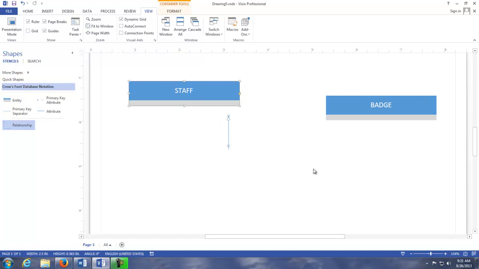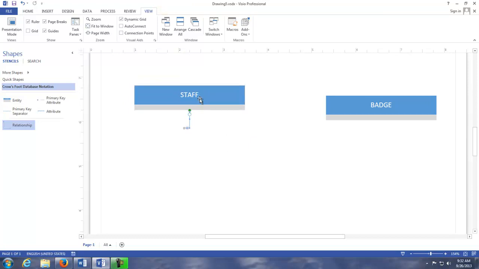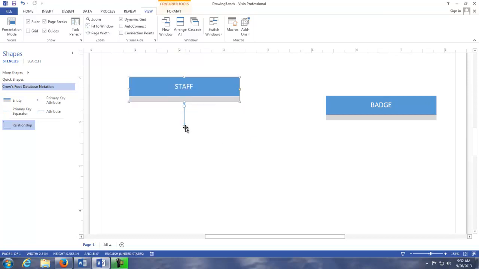It's not a huge deal now, but when we have very large models where you're going to be moving things around like crazy, you want those lines attached. It'll make your life so much easier in the long run. So now watch, when I let go and the whole thing is lit up, it is attached and it moves with it. So you definitely want to have the whole thing light up.